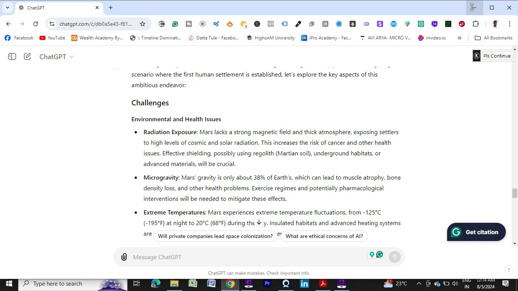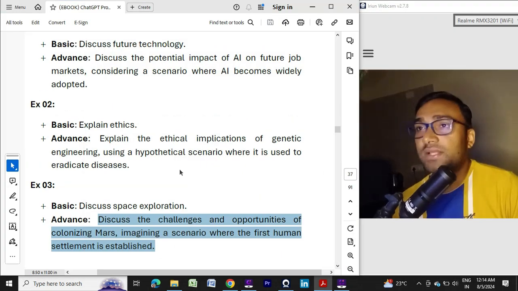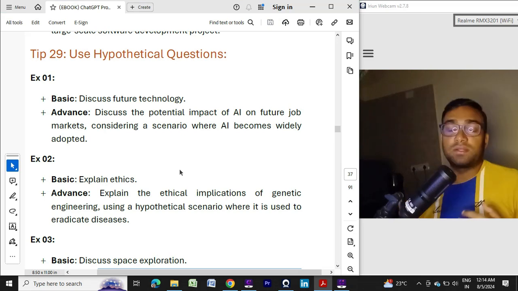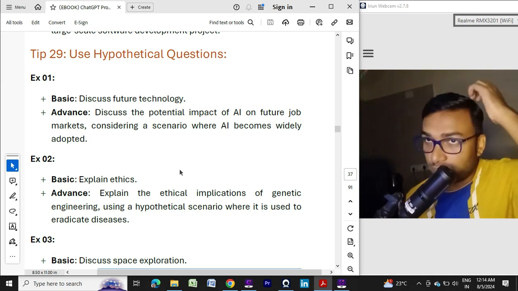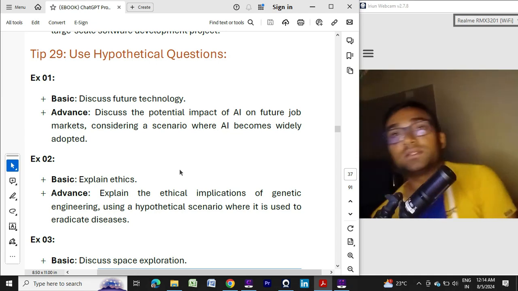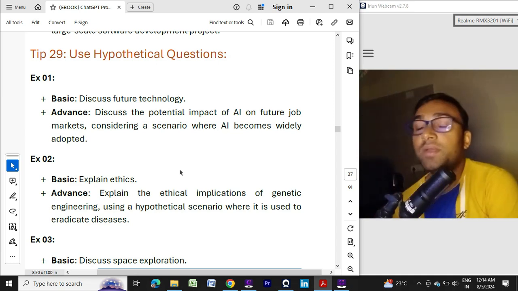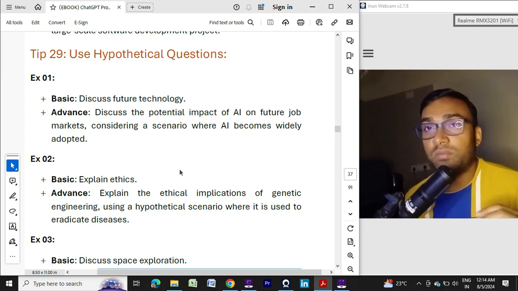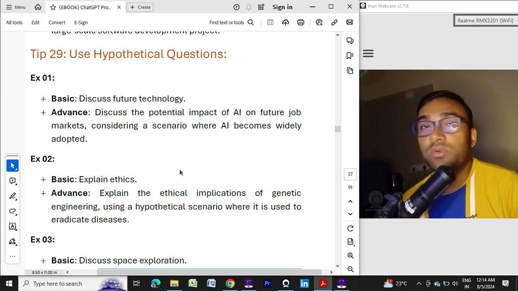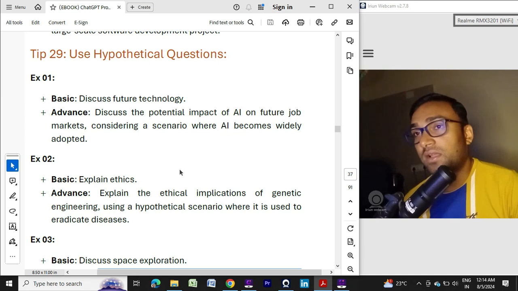Okay, so I think it is pretty clear to you how you can use the hypothetical question for your prompt. Whenever you are asking anything to ChatGPT, if it is possible, you can create a hypothetical question. ChatGPT will provide a better answer, an accurate answer, the best possible answer. You are actually creating some pressure on ChatGPT, and it will provide a better response. So I think it's pretty clear to you. You create your own example based on your industry, based on your niche, and practice it, and I'm sure you will get a better version.